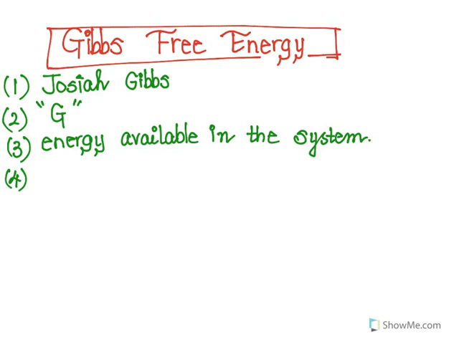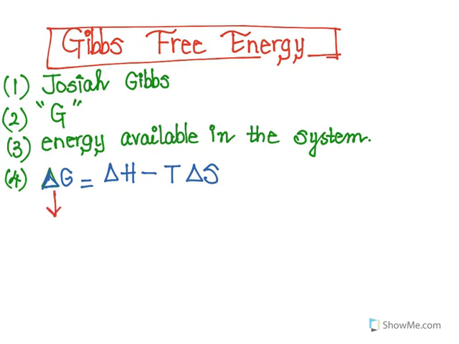Now in thermodynamics, there's a very important equation that is being used in order to calculate the Gibbs free energy of a system. And that is given by delta G. That means change in Gibbs free energy equals delta H, which is enthalpy, minus T, which is temperature, times delta S. Now let us label our formulas.